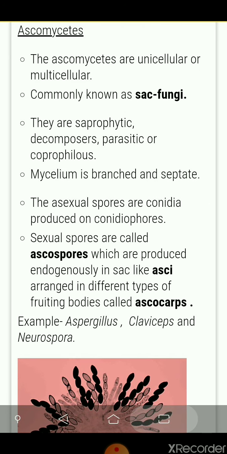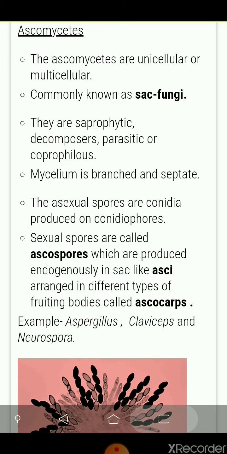Now next class, Ascomycetes. Ascomycetes are unicellular or multicellular, commonly known as sac fungi. They are saprophytic, decomposers, parasitic, or coprophilous, meaning they can grow on cow dung. The mycelium is branched and septate. The coenocytic condition is not present here.